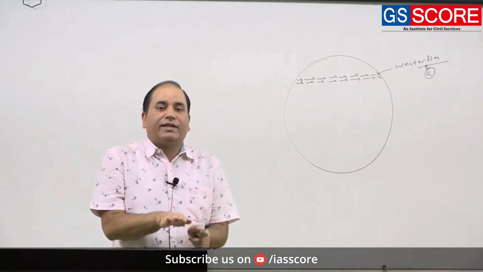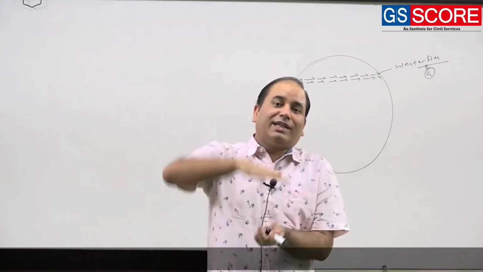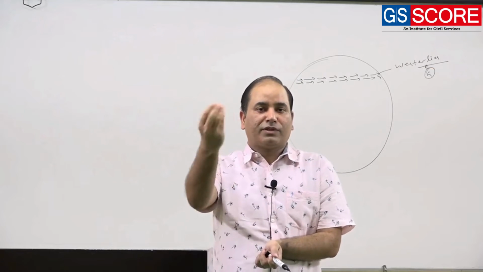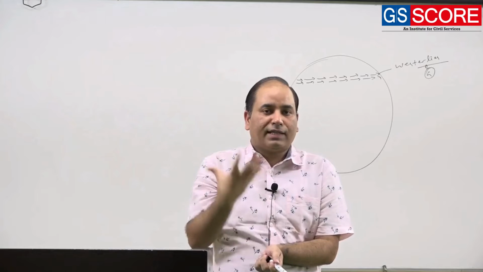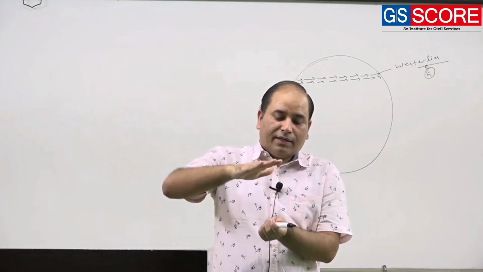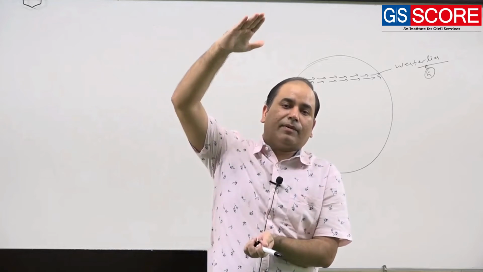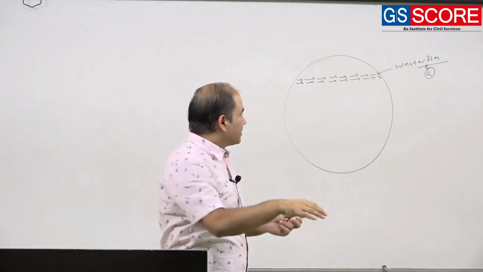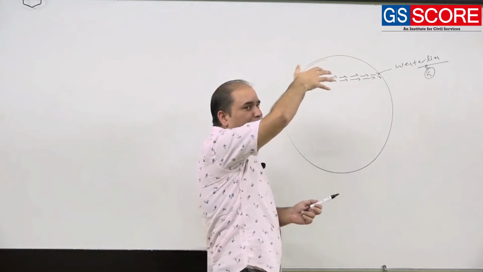In this zone of westerlies, the jet stream is not exactly above. Most of the time students have this misconception, because in the books you will find a representation showing the jet stream exactly above the westerlies. No, the jet stream will not be exactly above the westerlies, but of course it will be in the zone of westerlies.